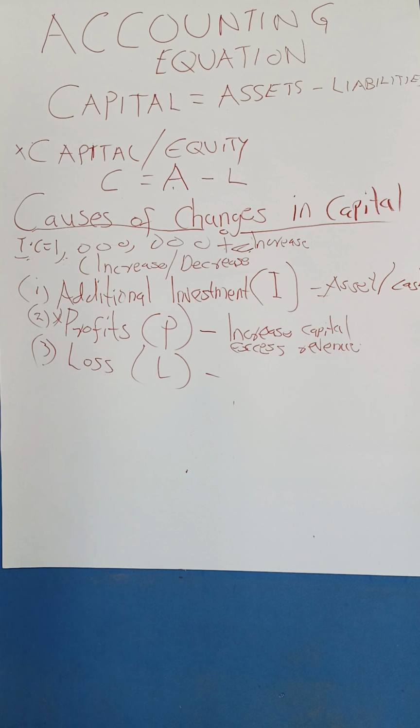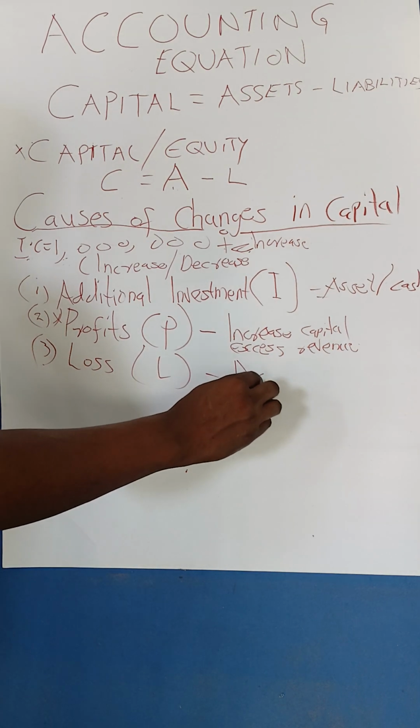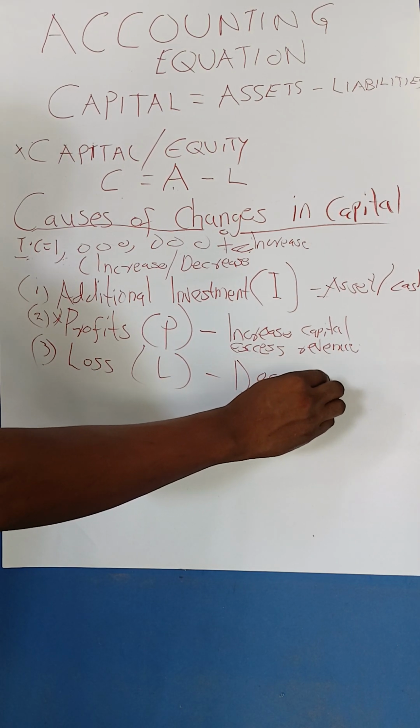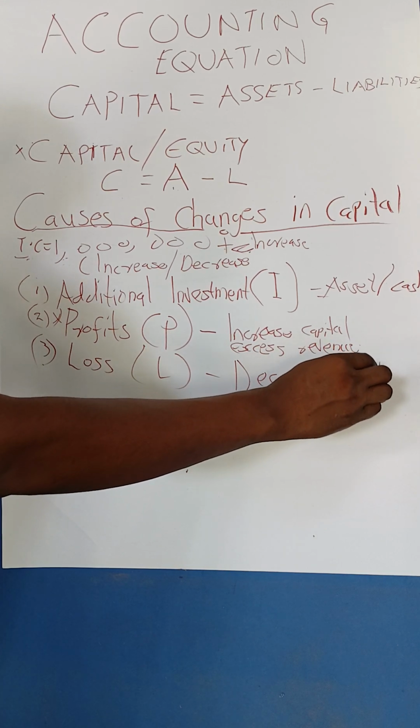So if you have calculated your comprehensive income, profit and loss account, and realize that the business is running at a loss, it's not that your business is bad. It's only that maybe due to one reason or another, you just have to correct maybe 1, 2 or 3 things, and then the business will run at a profit. But in case you get a loss, it means that this factor will result in the capital invested in the business to decrease. So losses decrease capital.